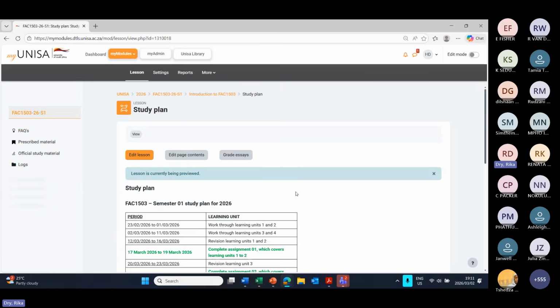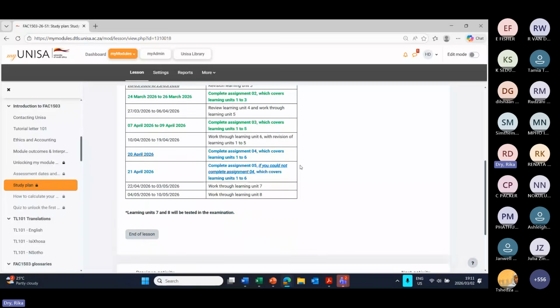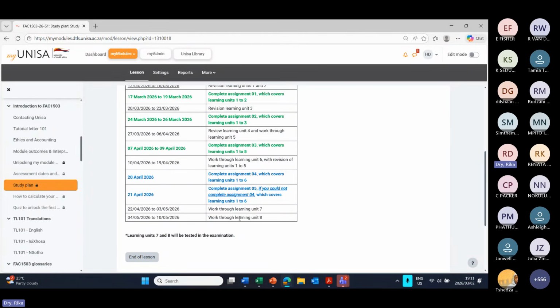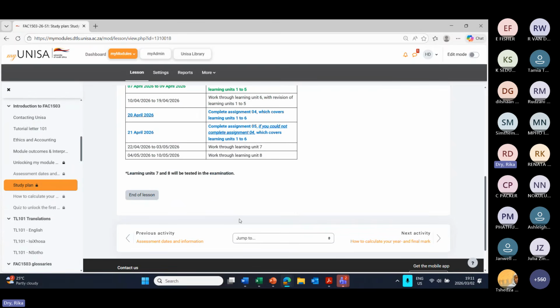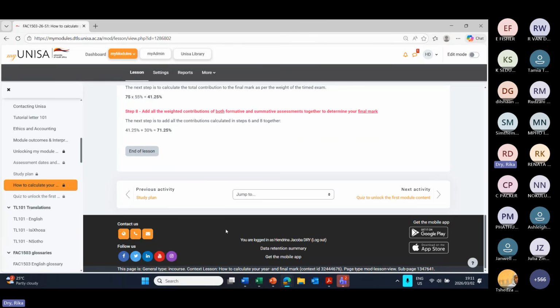Then we also provide you with a study plan of roughly what you need to have completed by when. Please make use of this. If you fall behind this schedule, then you're in trouble. If you stay ahead of the schedule, you will be fine. Then there's some information on how to calculate your final mark.